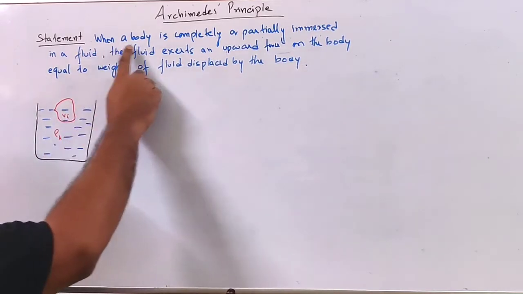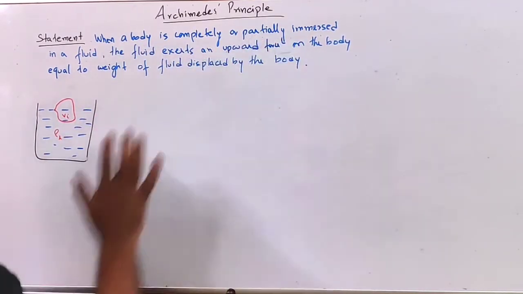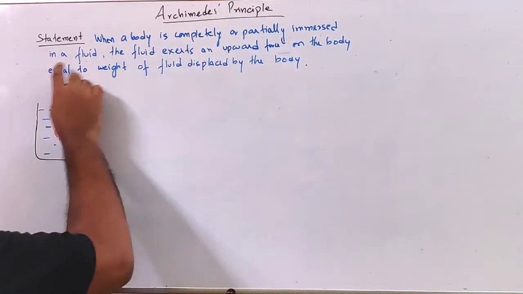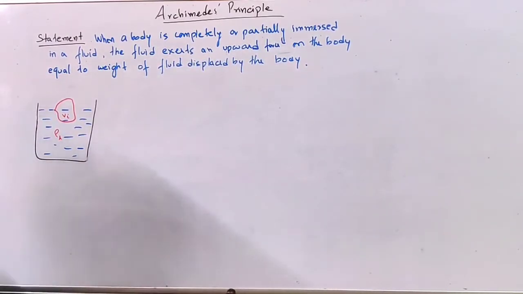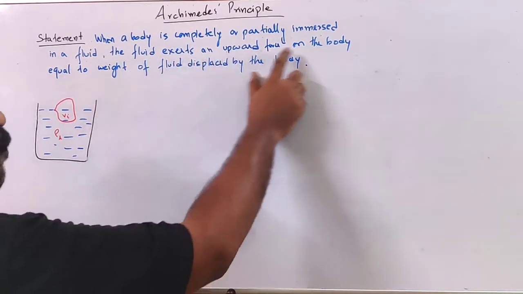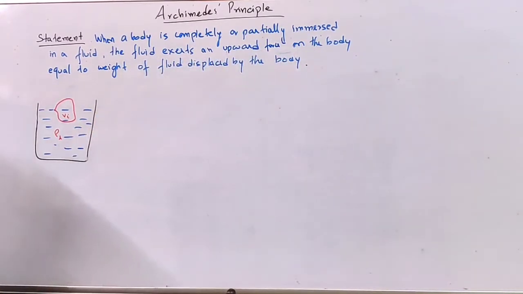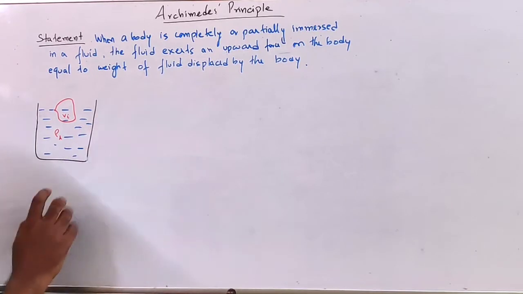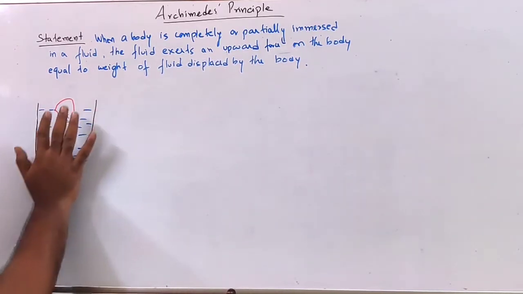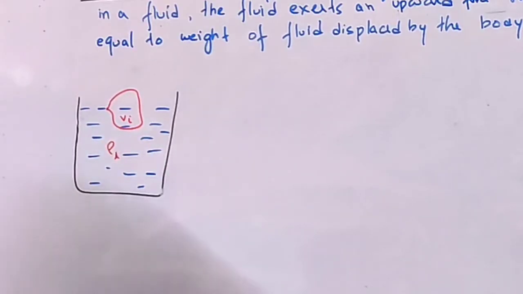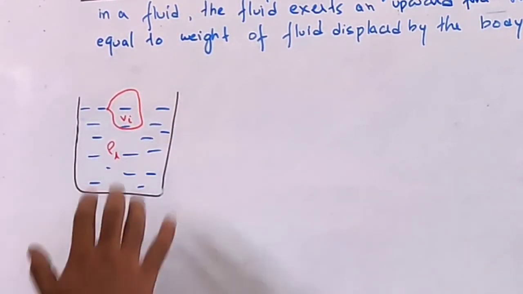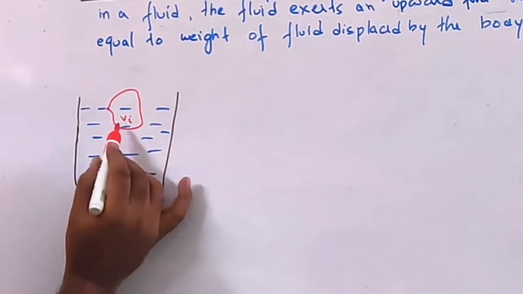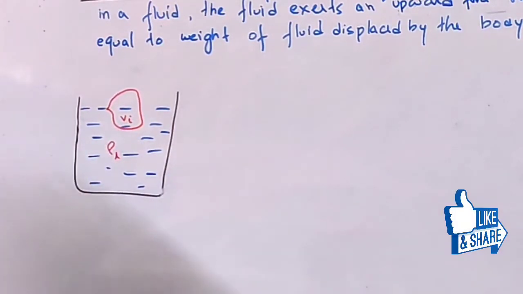The statement is: whenever a body is completely or partially immersed in a fluid, the fluid exerts an upward force. Suppose this is a vessel containing the fluid, marked in blue, and this is the red object, partially immersed. Vi represents the immersed volume.